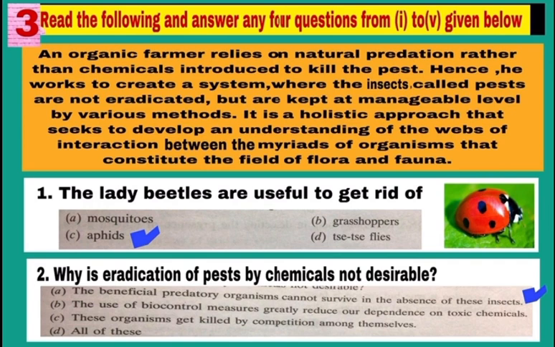Question number 2. Why is eradication of pest by chemicals not desirable? Because there are some beneficial predators which cannot survive or which are totally dependent on these insects for food. So, to maintain ecological balance, eradication of pests by chemical is not desirable. So, answer A is correct answer, mark A. The beneficial predatory organisms cannot survive in the absence of these insects.